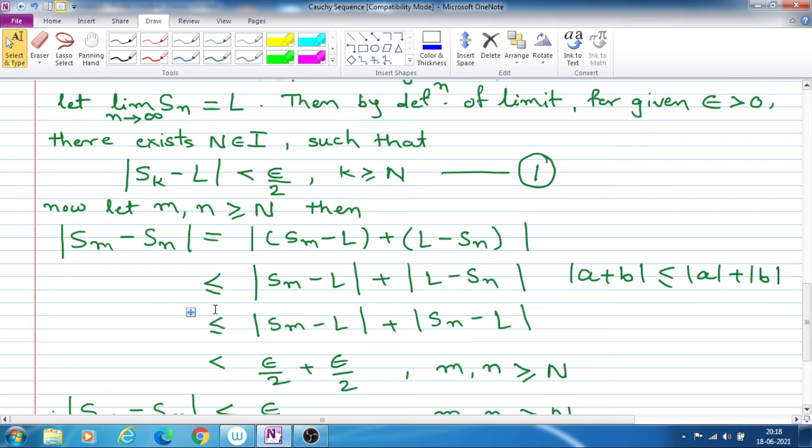So we have written that this is less than or equal to mod Sm minus L plus mod L minus Sn.